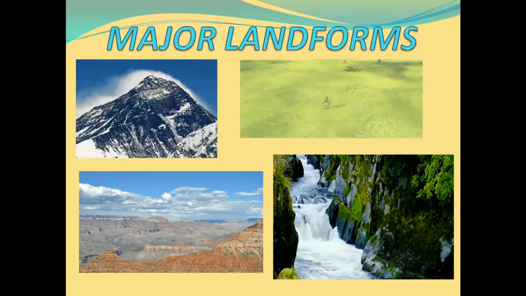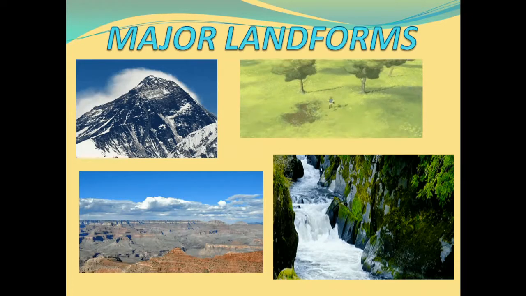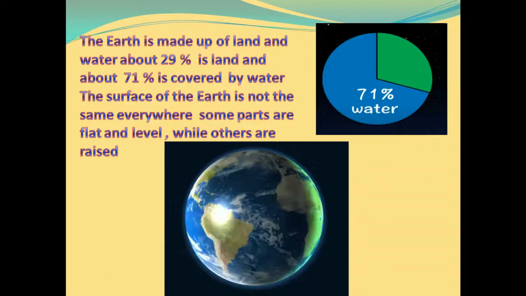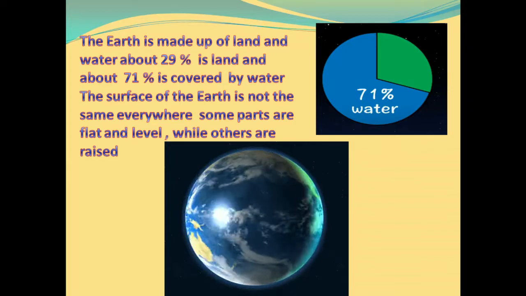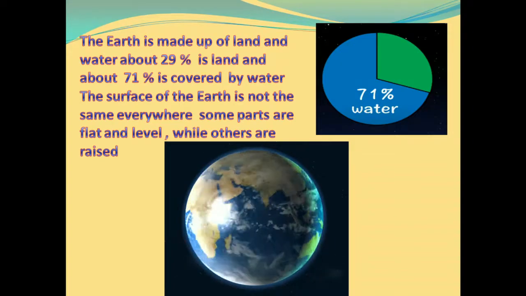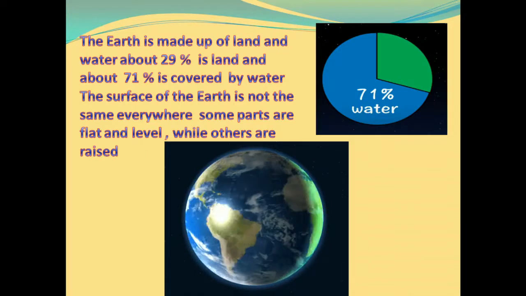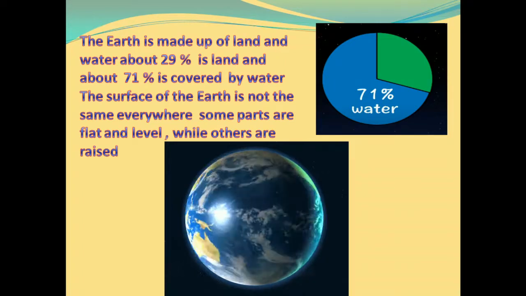Hi everyone. In this chapter, we are going to study about major landforms. The earth is made up of land and water. About 29% of the earth's surface is land and 71% of the earth's surface is covered with water. And the oceans hold about 96.5% of all earth's water.